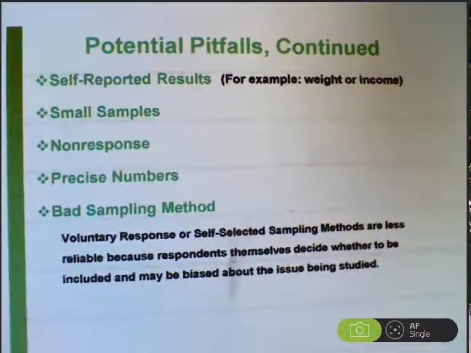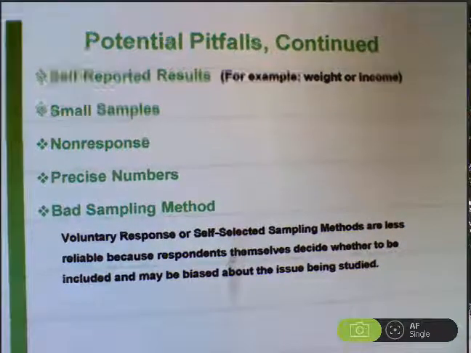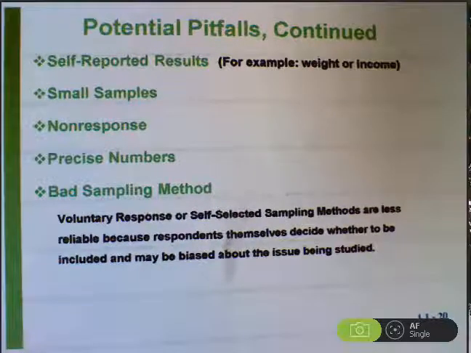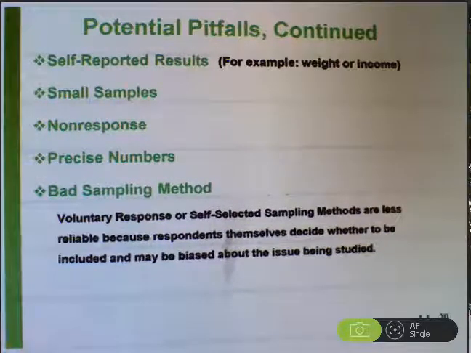Other potential pitfalls of data: self-reported adults. If you're surveying people on the street about their weight or their income, sensitive subjects, your data is likely not to be accurate. Self reported data is often not accurate. It's better to bring the subjects into a place where you can weigh them and record those results, or to look at tax returns to get income, not just ask people for information about sensitive subjects.